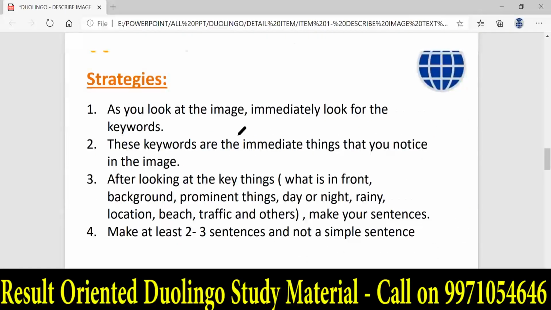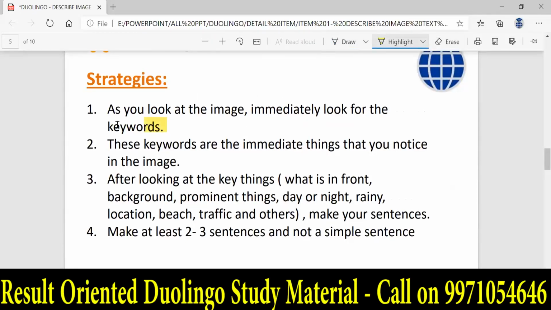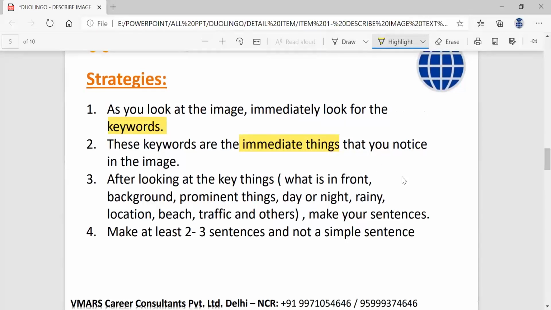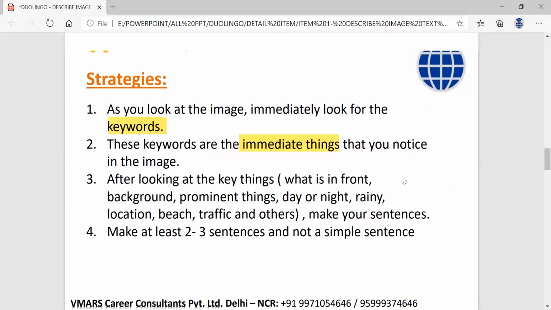Now, please look at the strategies. As you look at the image, you need to immediately look for the keywords. And what are your keywords? Keywords are the immediate things that you see and notice in the image. And let me tell you, this cannot happen if you do not practice this way. Practice means you take up an image, and you need to practice how quickly you can observe the things and then frame your sentences.